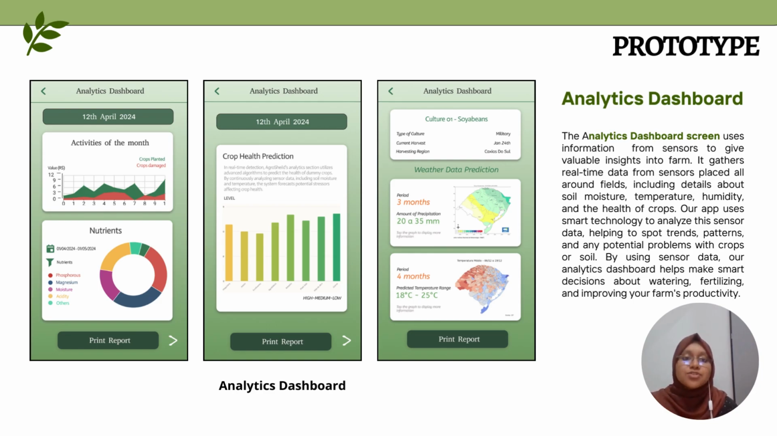And our app also uses smart technology to analyze the sensor data. It helps to spot the trends, patterns, and any potential problems with the crops or the soil. And by using that data, our analytics dashboard helps in making smart decisions about watering, fertilizing, or improving the farm's productivity.